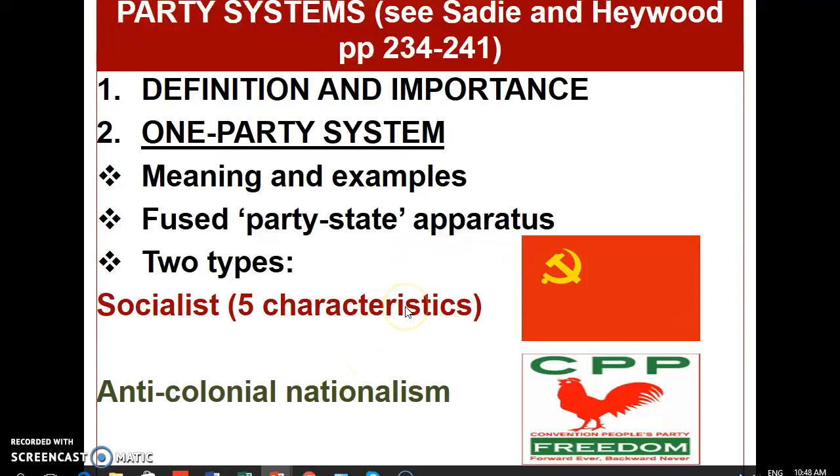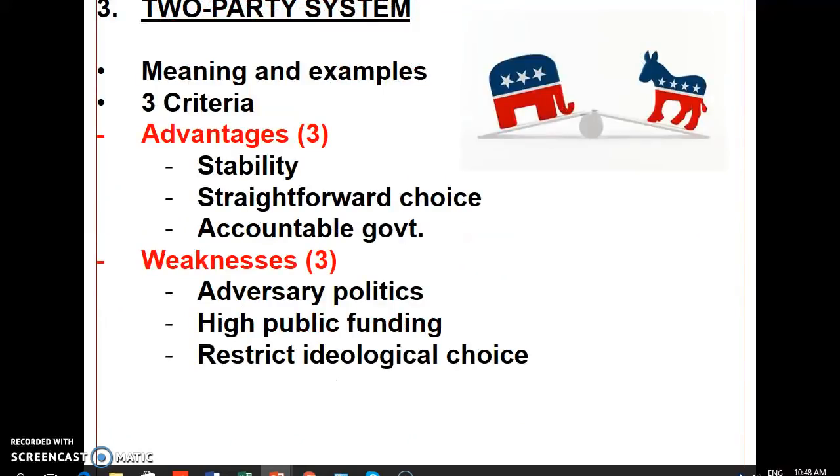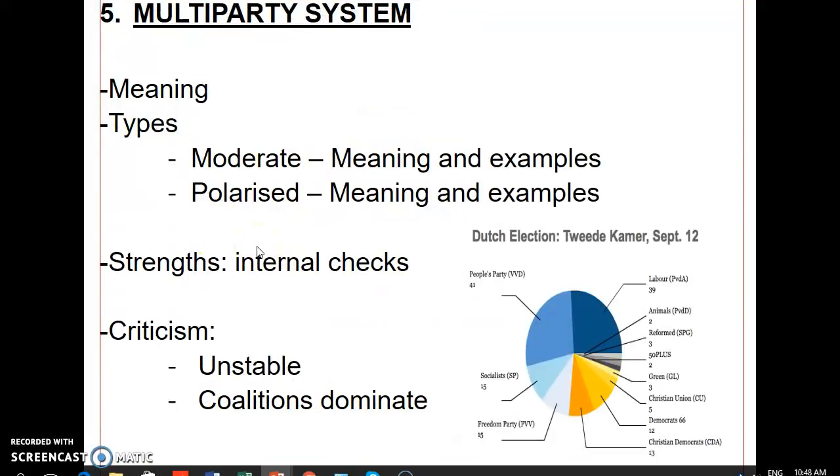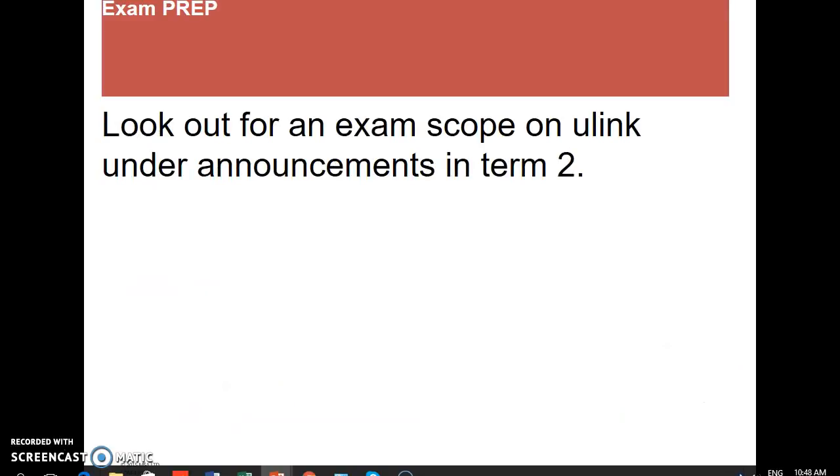Or the Chinese Communist Party as a one-party system in China. Just be able to know what different types of party systems are and examples of countries that might be linked to those parties or party systems. Remember that the ANC is an example in this case of a dominant party system. There are 5 reasons here indicating why it might be seen as an unhealthy system. That could feature as a short question perhaps: list the 5 reasons why the dominant party system is seen as unhealthy. And then the multi-party system, which is basically coalition parties.